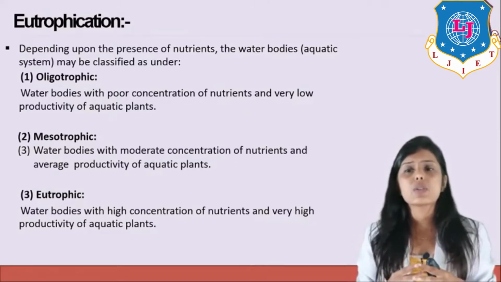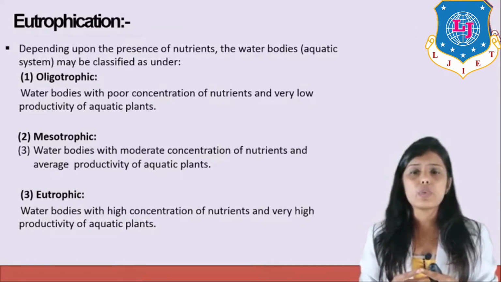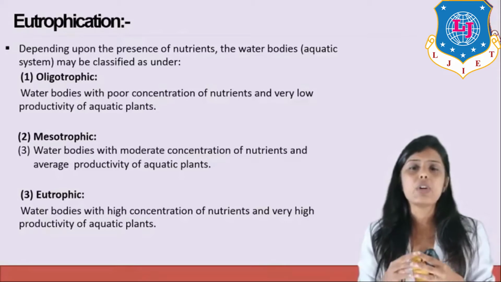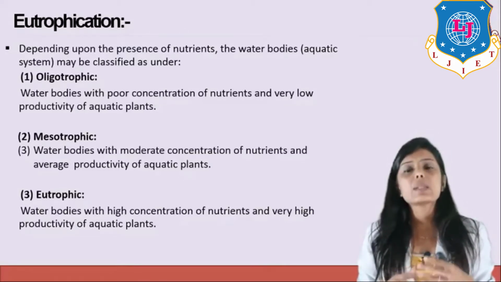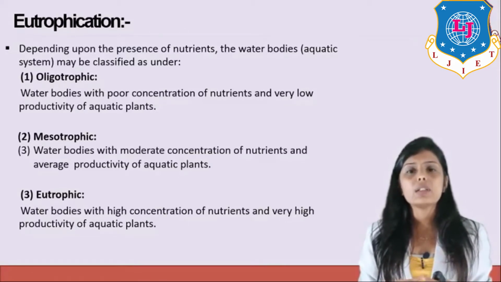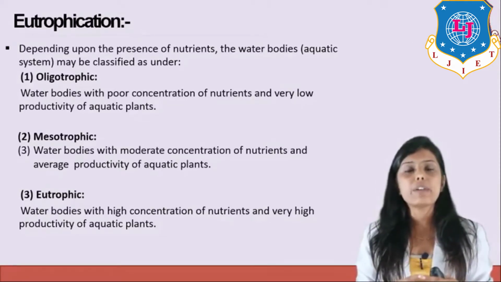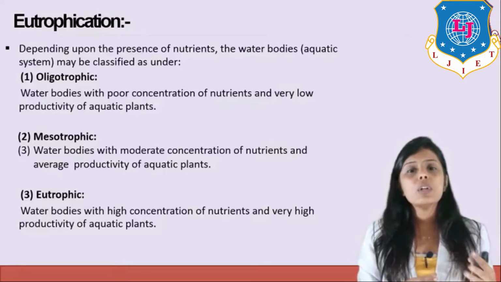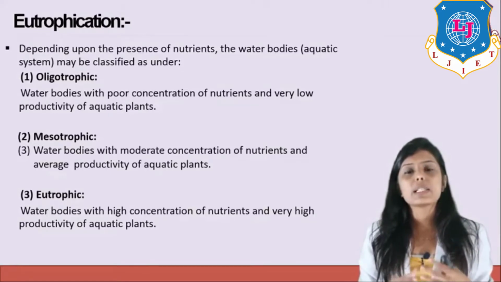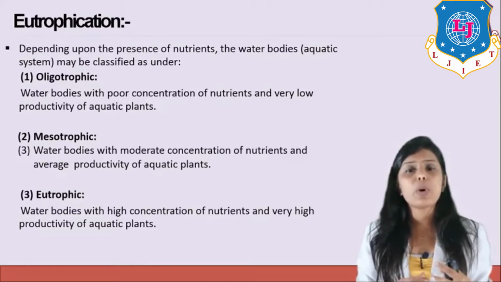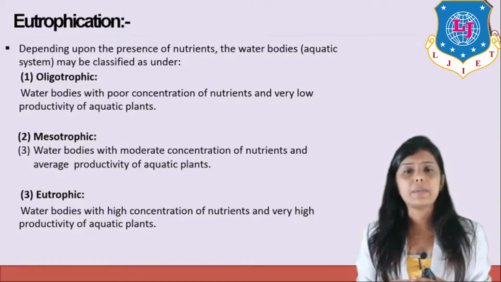And the third stage is known as the eutrophic stage, where water bodies have high concentration of nutrients and very high productivity of aquatic plants. So as pollutants are added to the water, the oligotrophic stage turns into the mesotrophic stage, and then from mesotrophic to eutrophic as more and more pollutants are added. So depending on the amount of pollutant, the stages are defined.